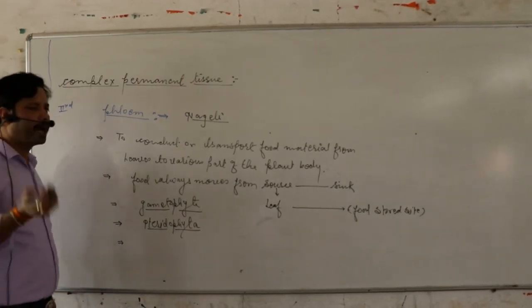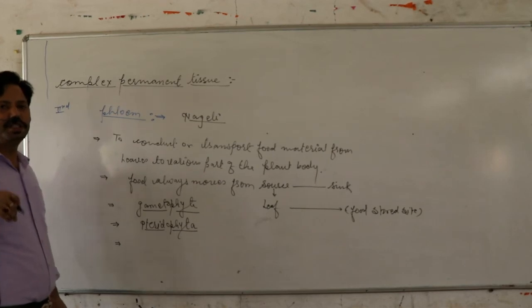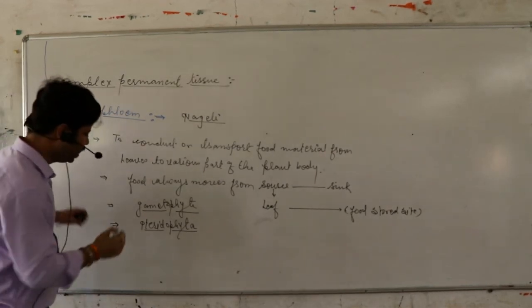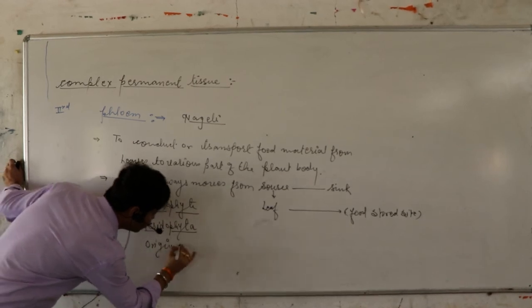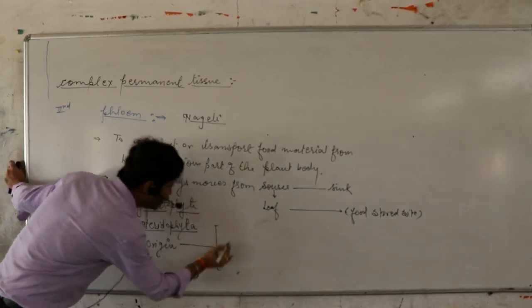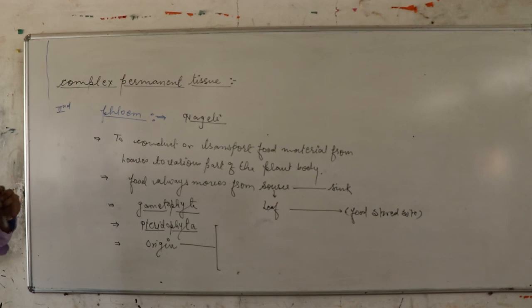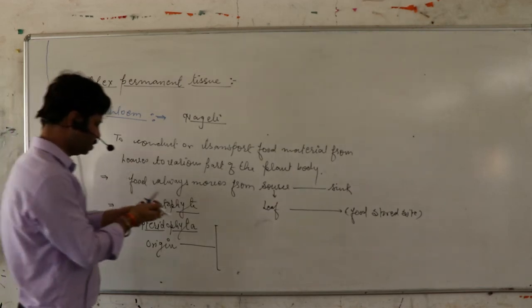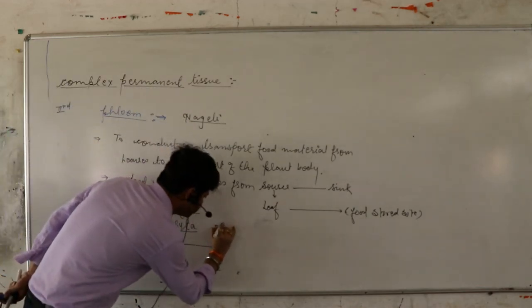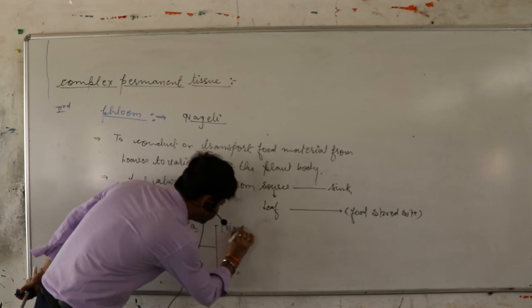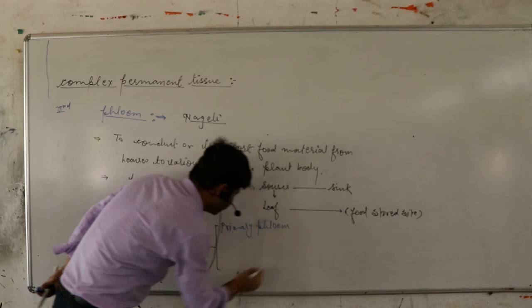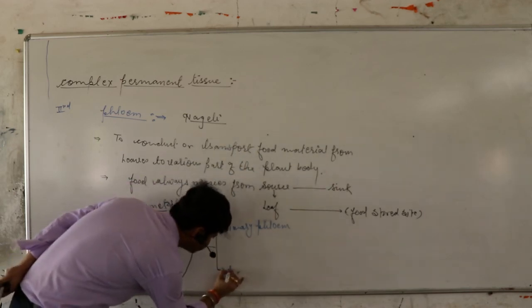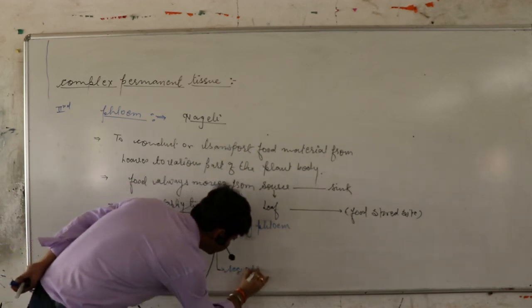First one is primary phloem and second one is secondary phloem.